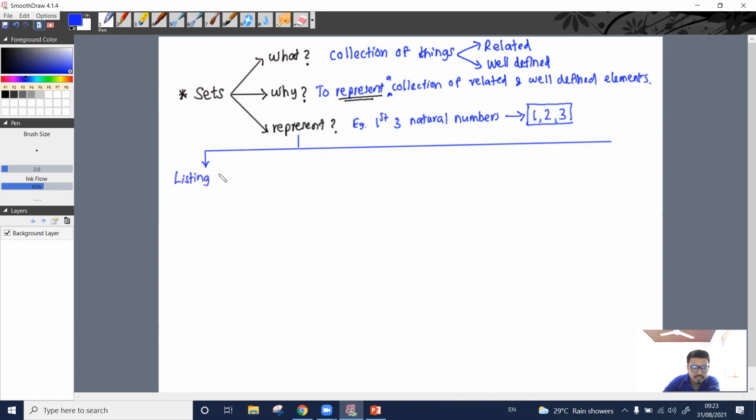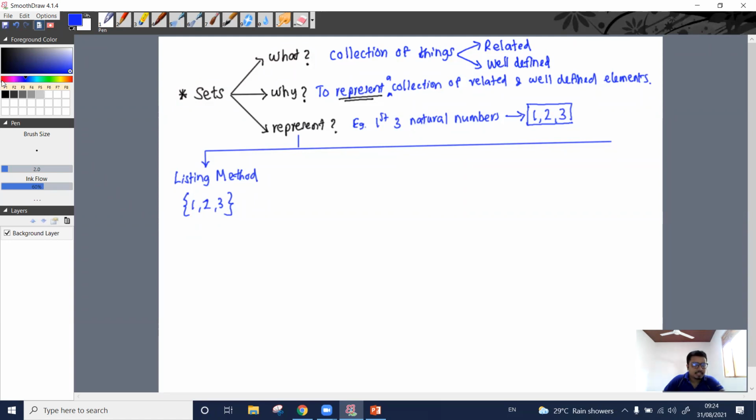How? {1, 2, 3}. This way we can represent the given set. If you are representing it like this, that is called the listing method.